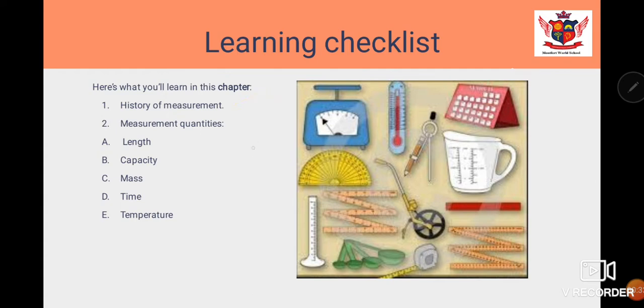First, what is the history of measurement? Then, what are the different measurement quantities? These are the 5 quantities which we will discuss in this chapter. First one is length, then capacity, mass, time and temperature. We will study about these 5 quantities which are used for measurement, the different devices which are used to measure them, and the units.